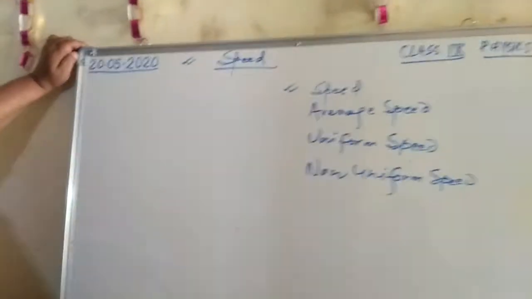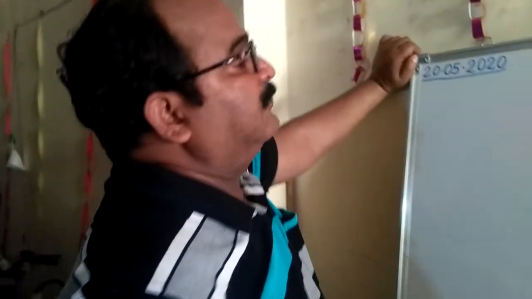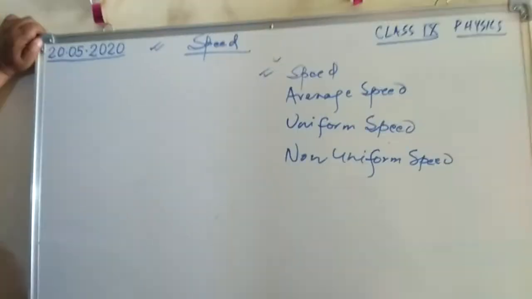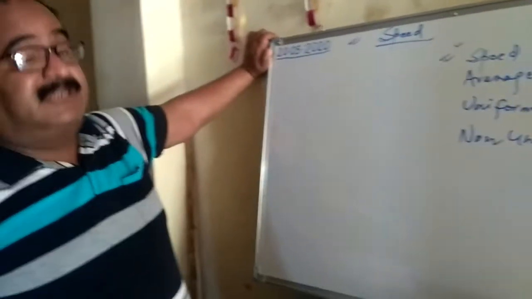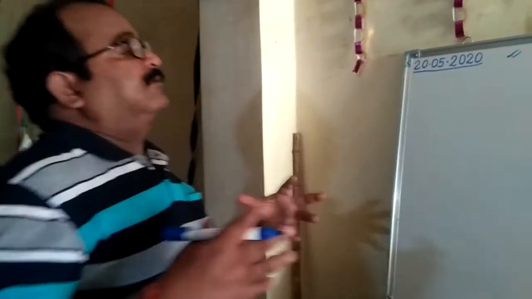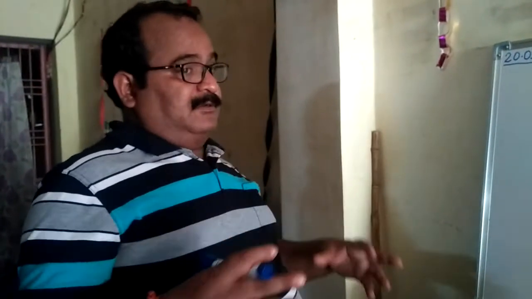So these are the terms we will discuss today. As for speed, we have already learned in class 7 what the meaning of speed is.